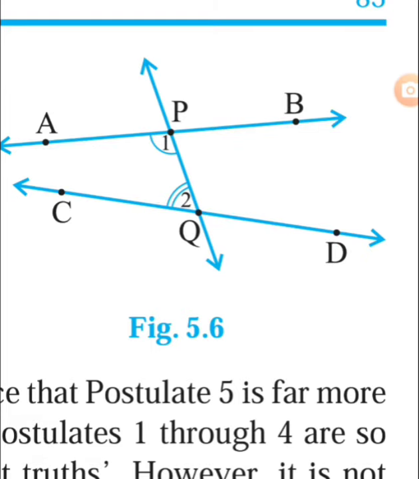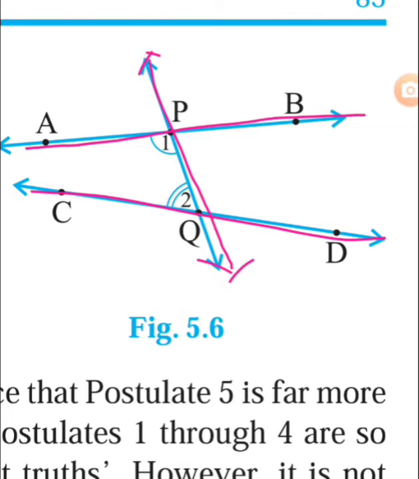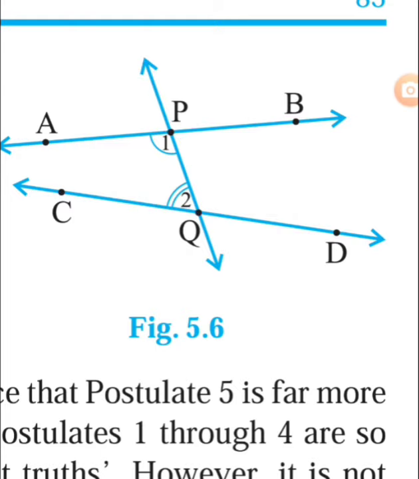And what the postulate says, now see carefully: if two lines are drawn and another line intersects them, then there will be two interior angles. This one, angle 1 and angle 2, are the two interior angles, and on the other side there will be interior angle 3 and interior angle 4.